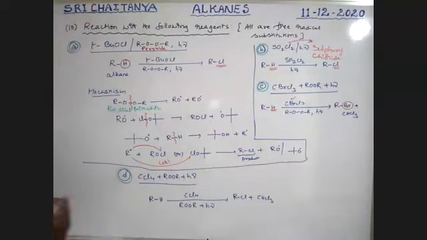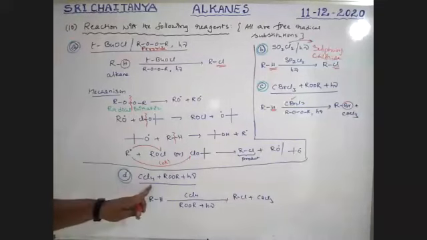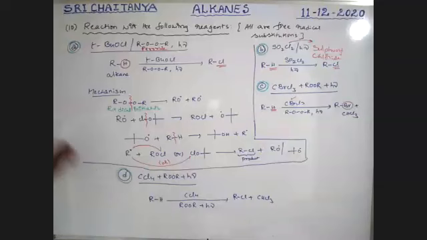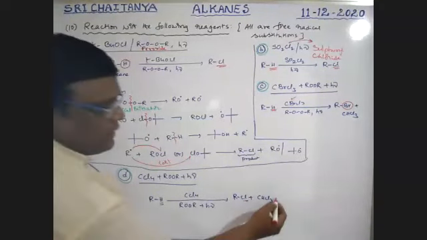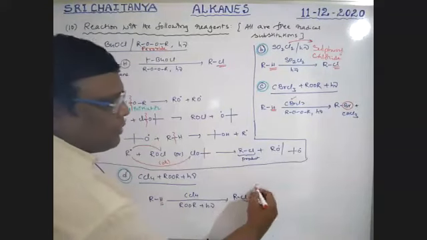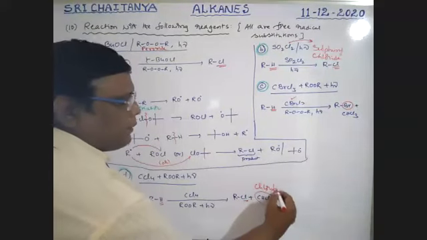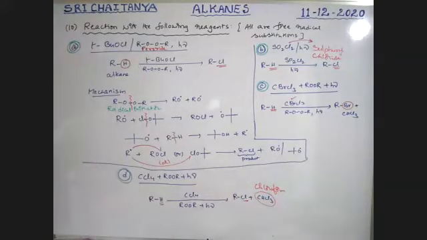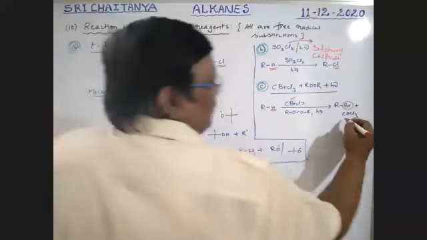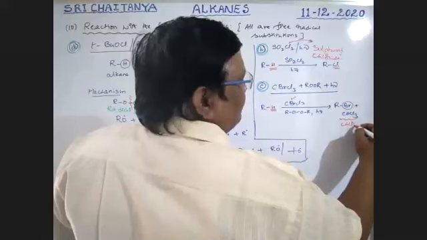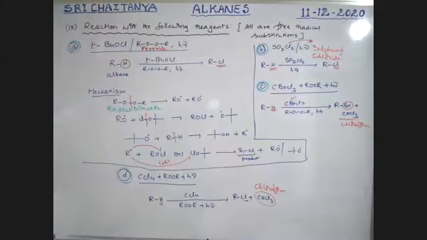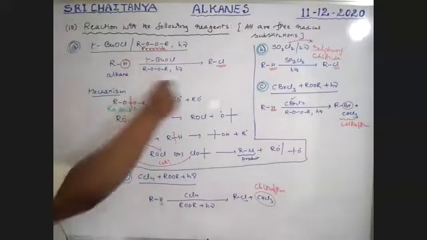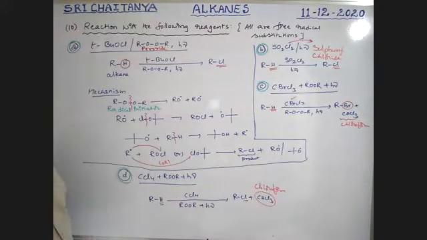One more reagent is CCl4, carbon tetrachloride, with a peroxide and sunlight. Here also hydrogen is replaced with chlorine. The byproduct is CHCl3, which is nothing but chloroform, boys. Whatever the reagent, hydrogen is replaced with halogen.